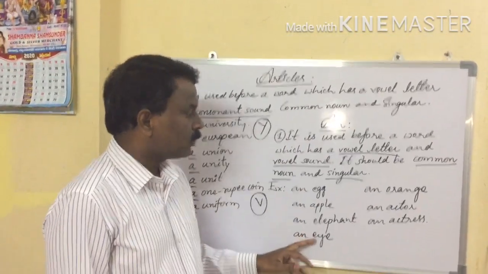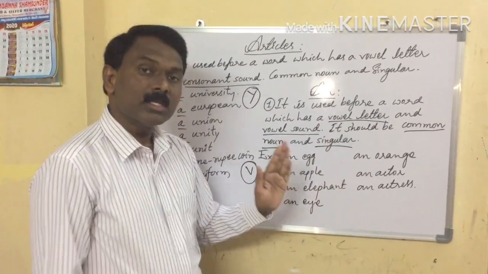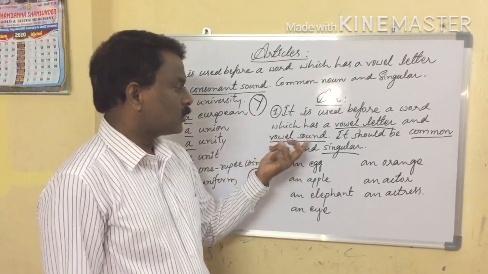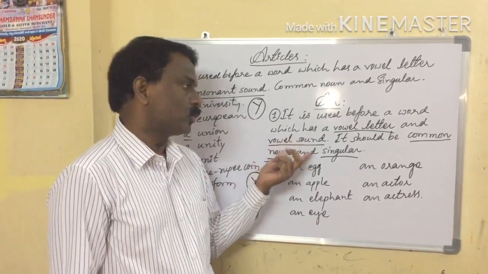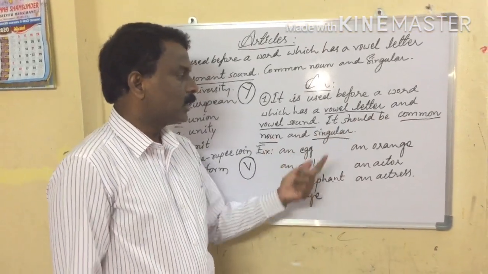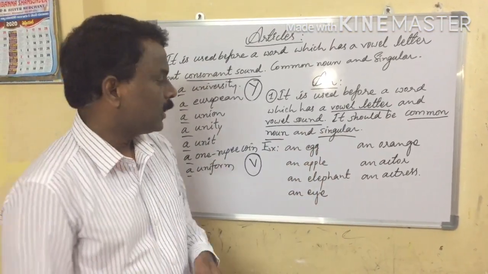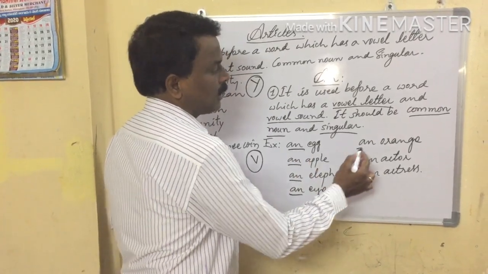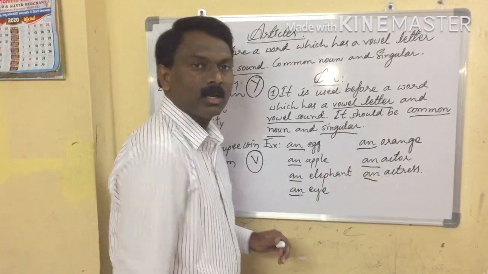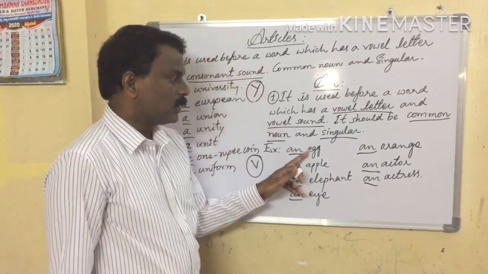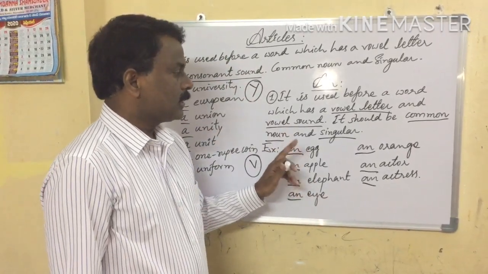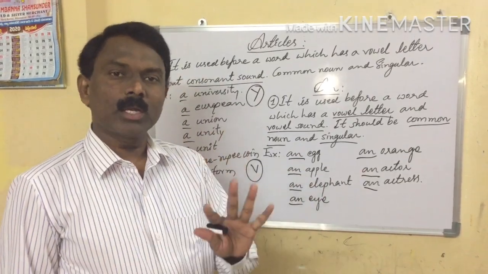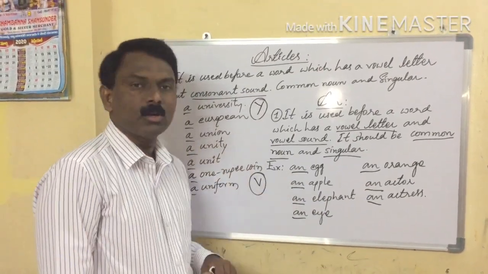So these are all words that start with a vowel and are pronounced with a vowel sound also, plus common nouns and singular. So that's why all these words are followed by the "an" article. Vowel letter plus vowel sound, singular and common noun. These are the four qualities to take the "an" article.